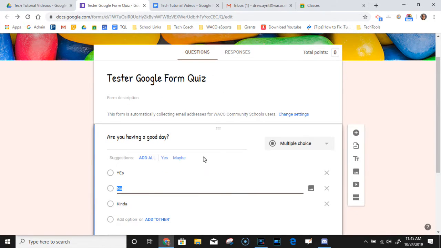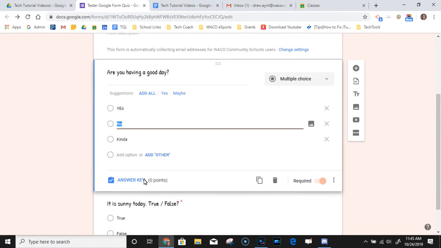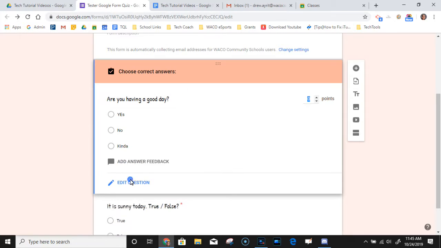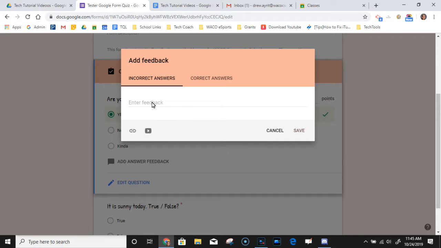So now we click on a question, and now we can set the answer key, right? So we'll click answer key, and now we can say, okay, this one's worth 1 point, and this is the correct answer. You can click right here, and this will give them a response after they have submitted something.